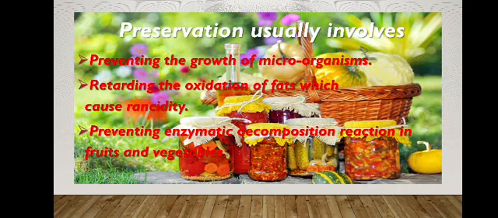The enzymatic reactions take place causing the ripening, and if the fruits and vegetables are not preserved, processed or stored properly, the reaction will go on happening and the ripening will go on. It will deteriorate the color, texture and flavor of the fruits and vegetables. We call this over ripening, and that can be prevented by proper preservation or storage techniques.